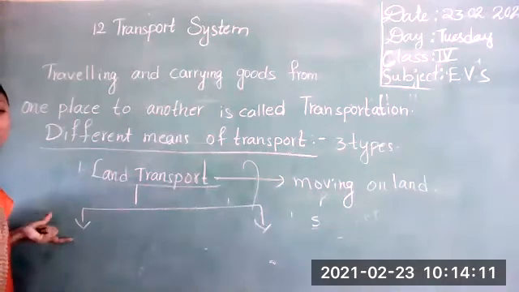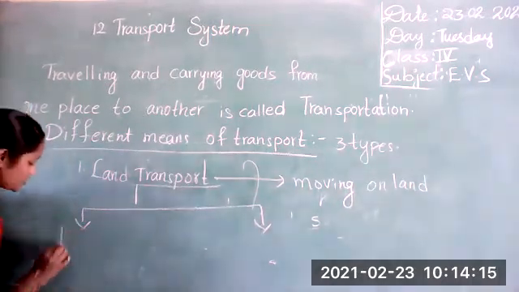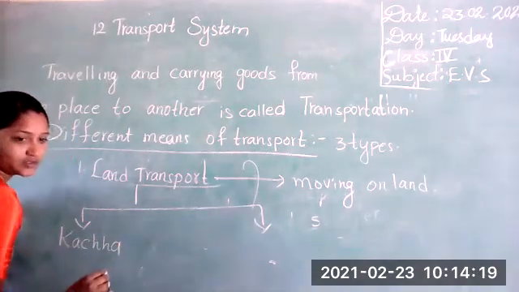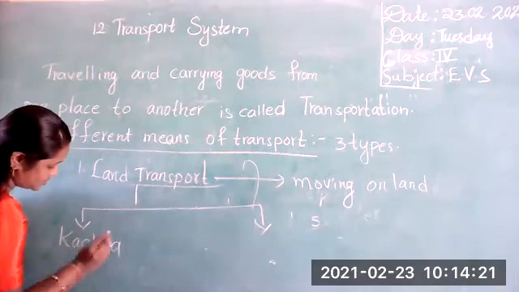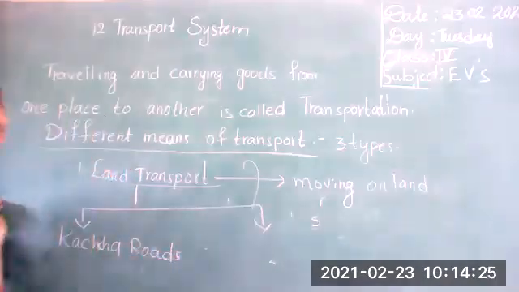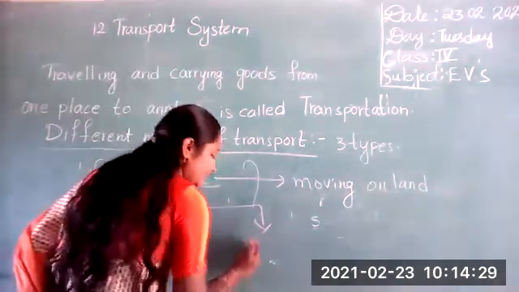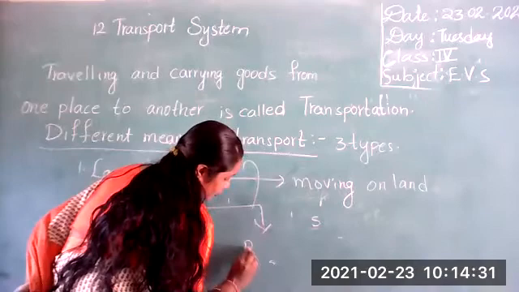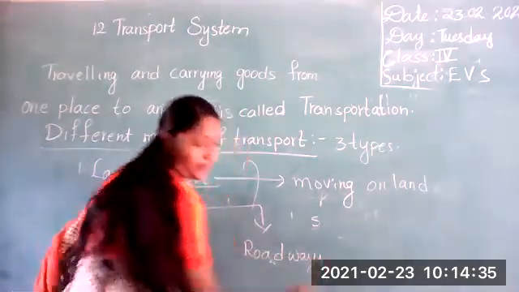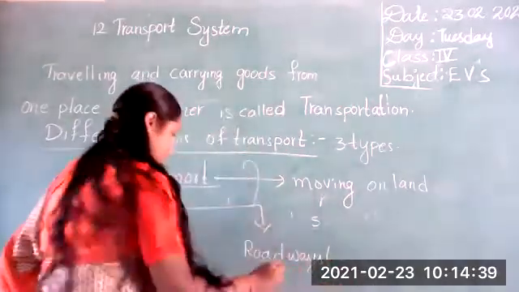The first one is transport on kacha roads. Transport on kacha roads and transport on roadways, which means pakka roads.